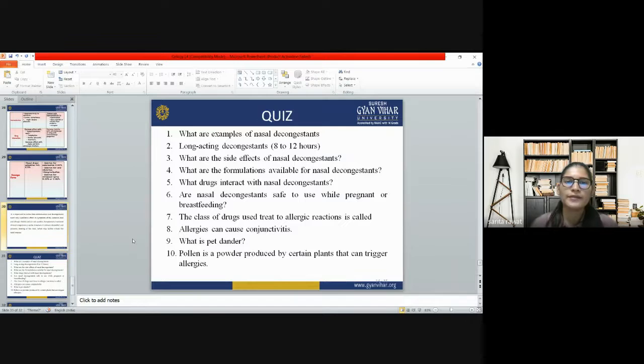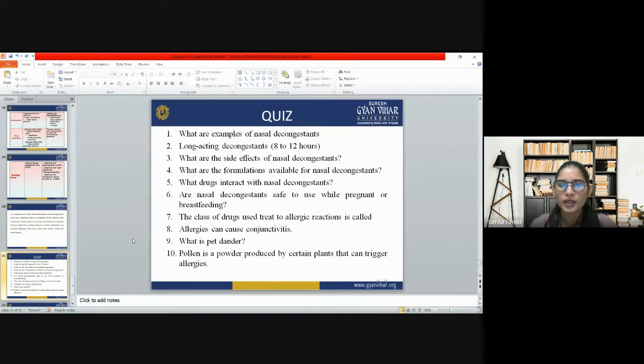Now we have some questions related to this lecture. You can answer these questions very easily. What are the examples of nasal decongestants? What are the long-acting decongestants, 8 to 12 hours? What is the mechanism of action for 8 to 12 hours? What are the side effects of nasal decongestants? What formulations are available for nasal decongestants? What drugs interact with nasal decongestants? And are nasal decongestants safe to use while pregnant or breastfeeding?